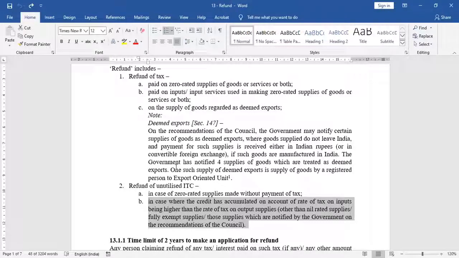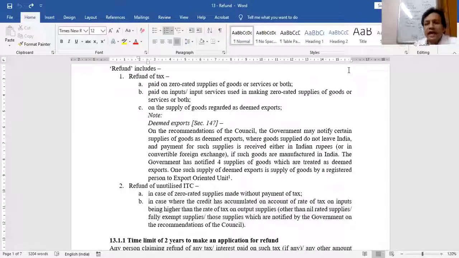On my purchases of 10 lakh rupees, I have paid 18% tax, which is 1 lakh 80,000. Now, when I am selling this product, for example, at 11 lakh rupees, after adding 10% profit margin, and the rate is only 12%. So how much tax am I supposed to pay? I purchased a product of 10 lakh rupees. The rate was 18%. I paid 1,80,000 as tax.